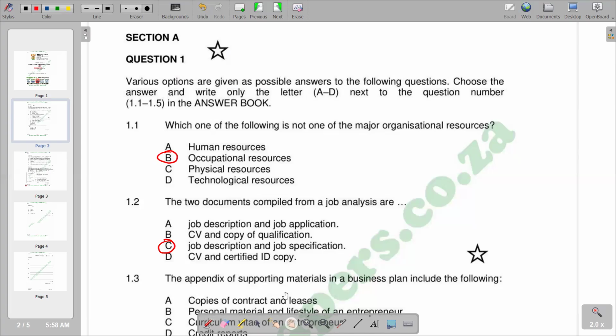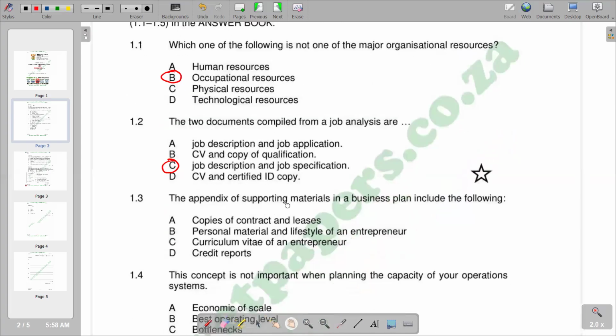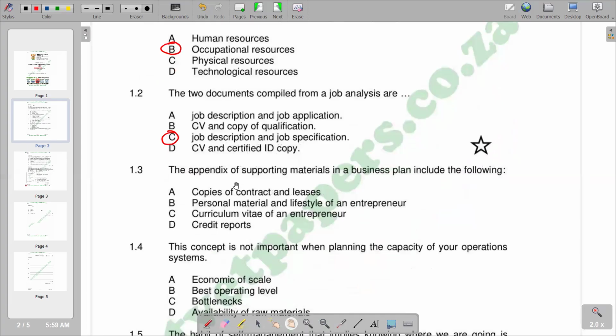Then we go to 1.3. 1.3 is the appendix of supporting material in a business plan include the following. So we have various responses given, but we'd see that it includes the copies of contract and leases, which is A. So we have A as the correct response. So we go to 1.4.